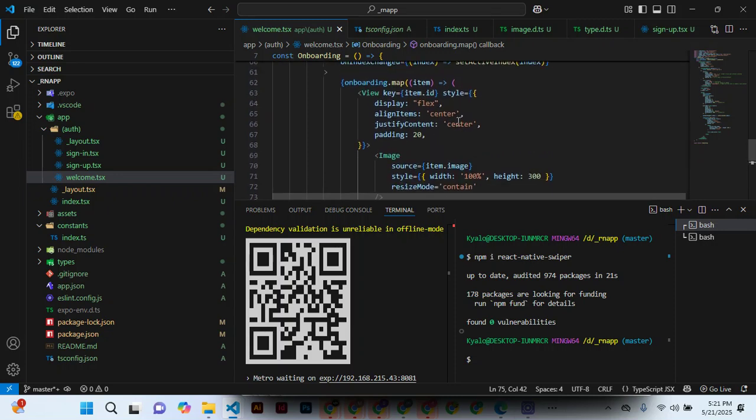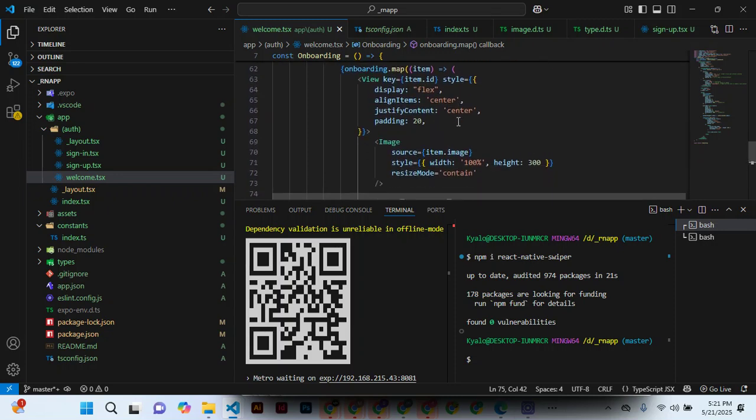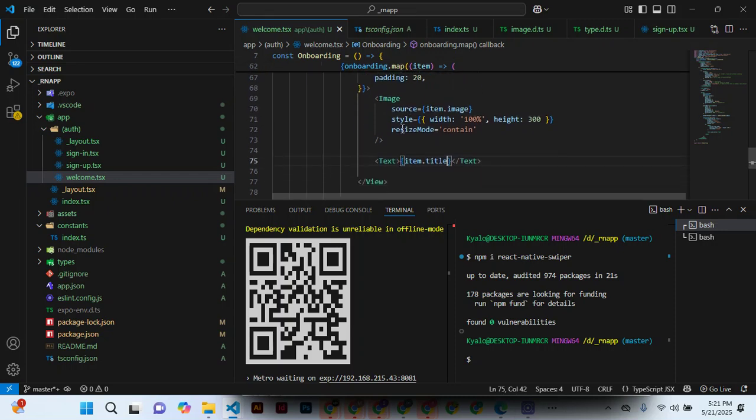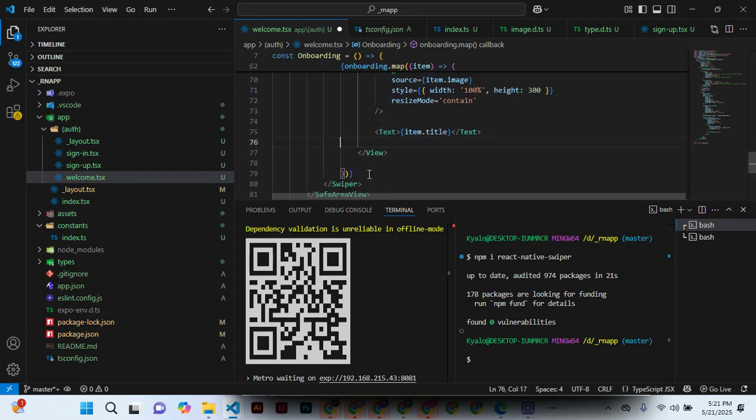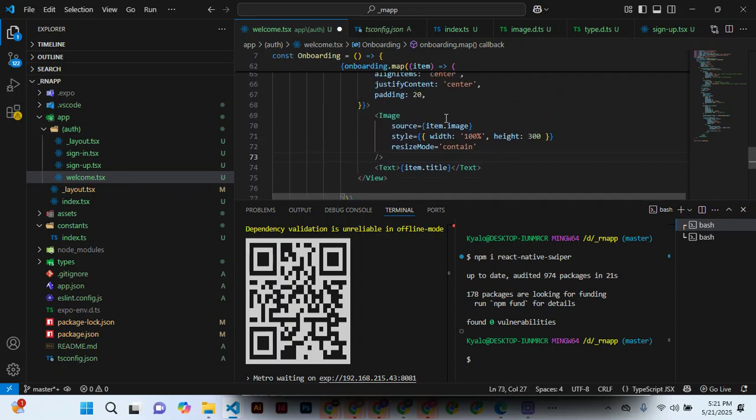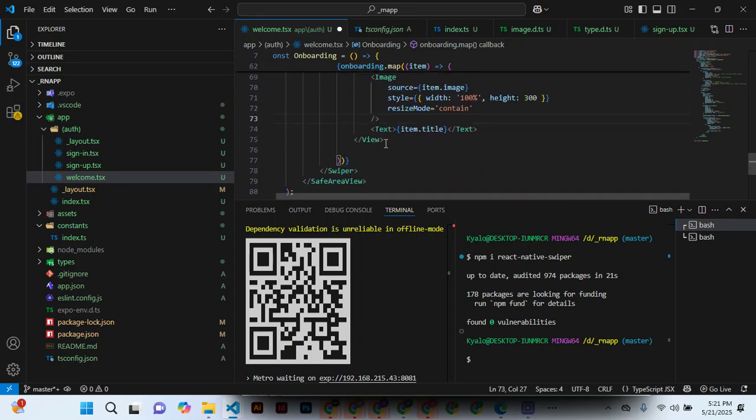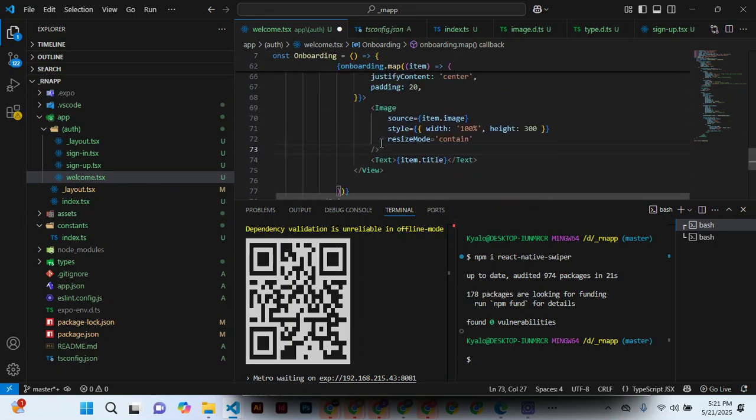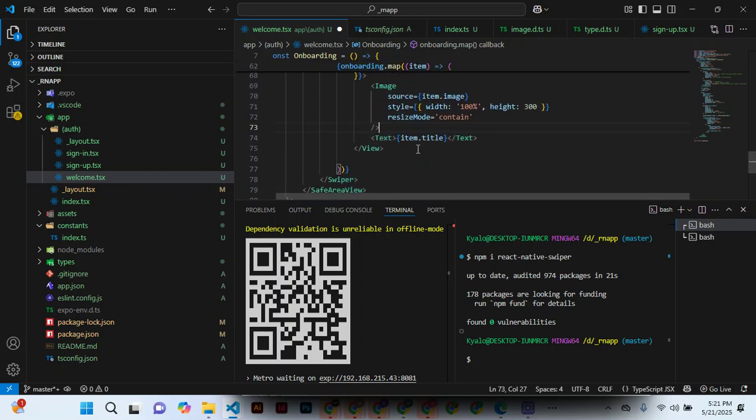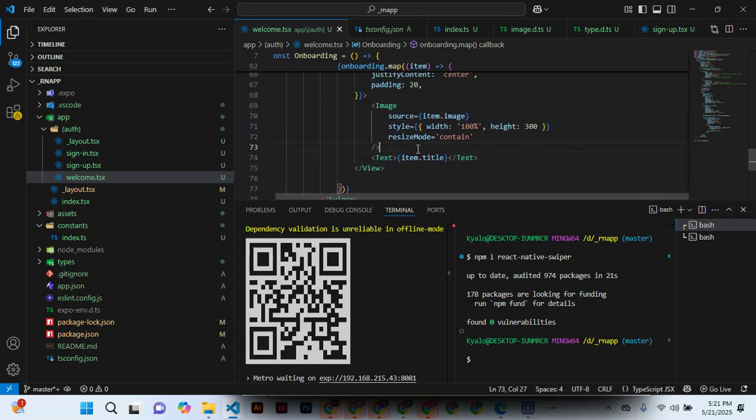We have this view with the image, which is set to be here. I think now this is clean. I can now Control S to save the changes.